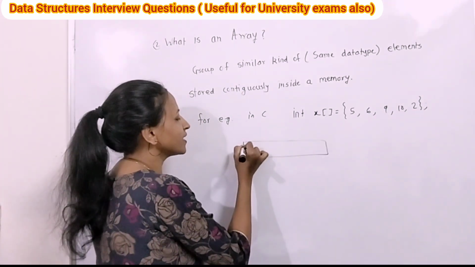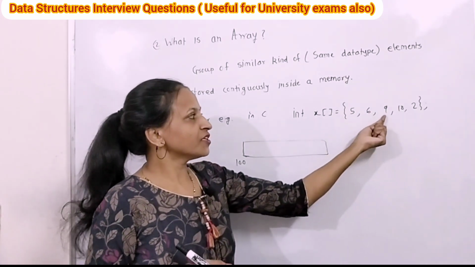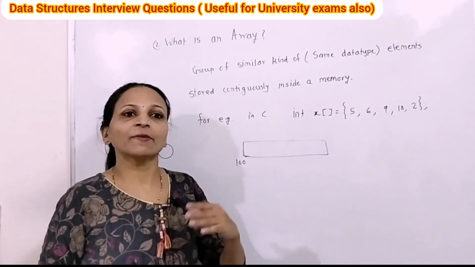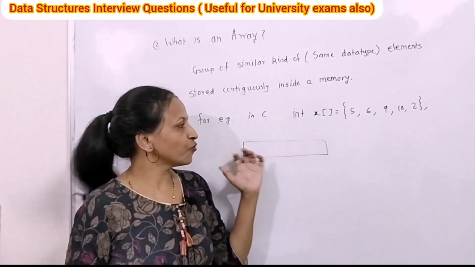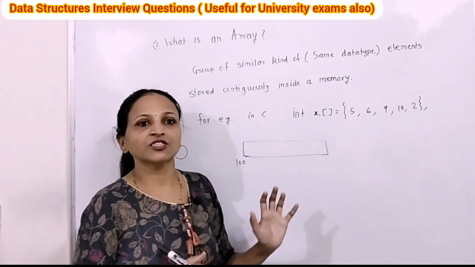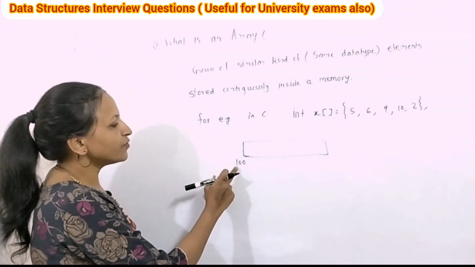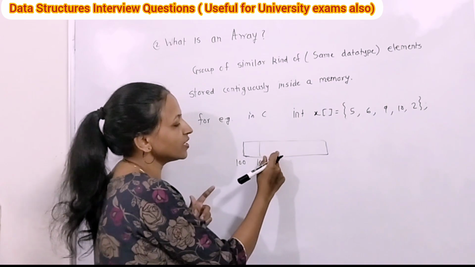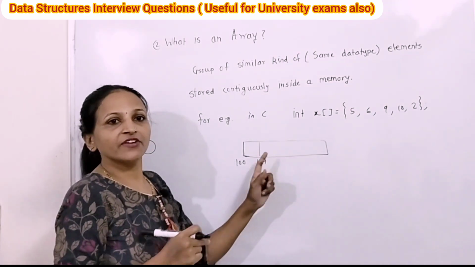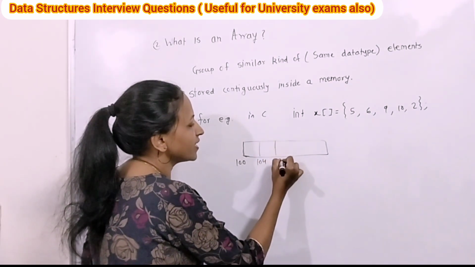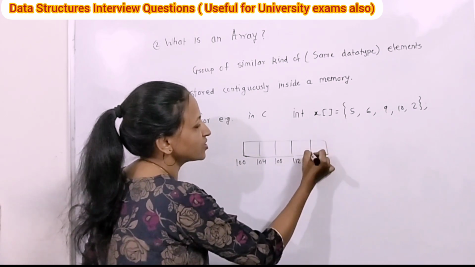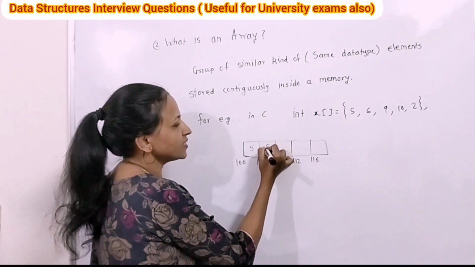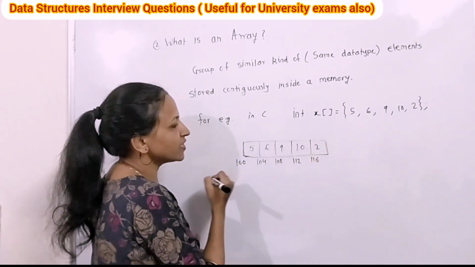Internally storage will be like this. Here elements are 1, 2, 3, 4, 5. One integer is taking 4 bytes. That's why 4 into 5, 20 bytes will get allocated, and 4 bytes for each and every element. Now suppose the first element is at the 100th location, then at the 104th location the second element will get stored. Then the next one is at 108, next at 112, next at 116. In this way, these 5, then 6, then 9, 10 and 2. In this way the elements will get stored.